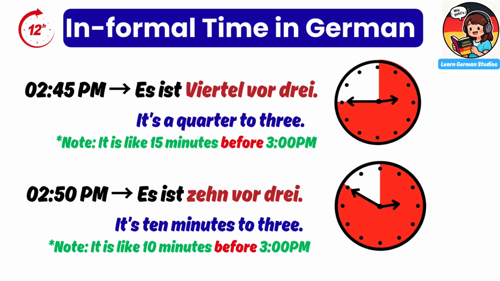Es ist 10 vor drei. It's 10 minutes to 3. Note that it is like 10 minutes before 3 p.m.